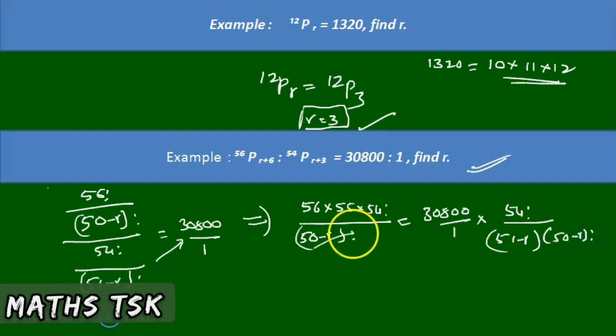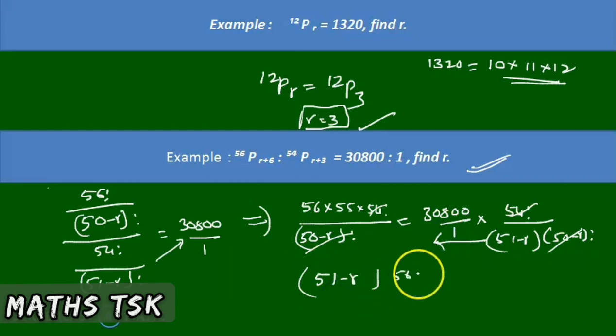That gets cancelled. 54 factorial also gets cancelled. So when you cross multiply, 51 minus R into 56 into 55 is equal to 30800.